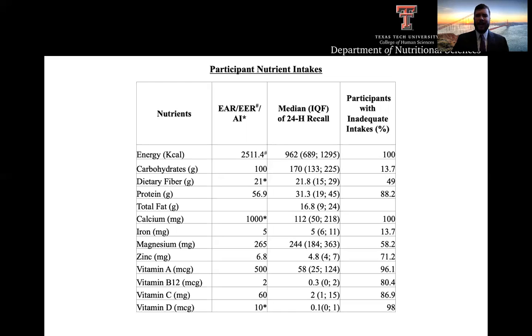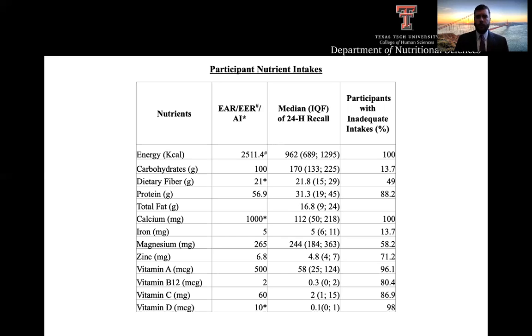and this inadequate intake is reflected in 80.4% of participants being deficient in vitamin B12, which is an essential micronutrient only found in animal products. A diet deficient in animal products also puts the participants at risk for vitamin D and calcium deficiencies, with 98% of the participants being deficient in vitamin D and 86.9% being deficient in calcium. This presents a major challenge.